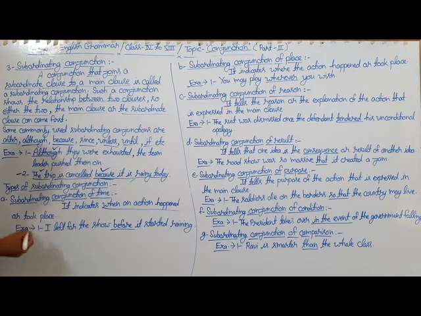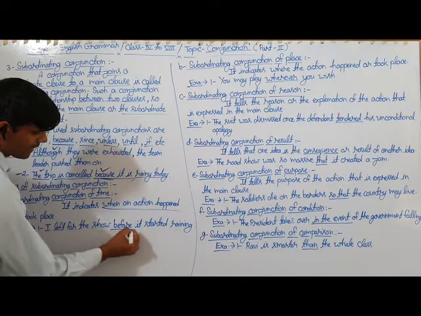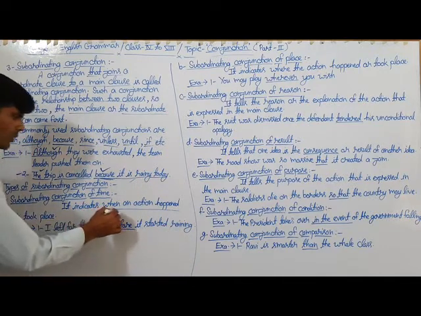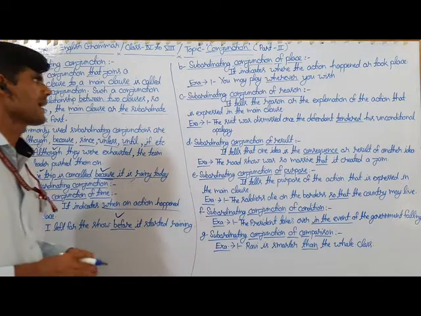The subordinating conjunction which shows when an action happened is called the subordinating conjunction of time. For example: I left for the show before it started raining. Here the underlined word before is used to show the time when an action happened. So this is counted as a subordinating conjunction of time.